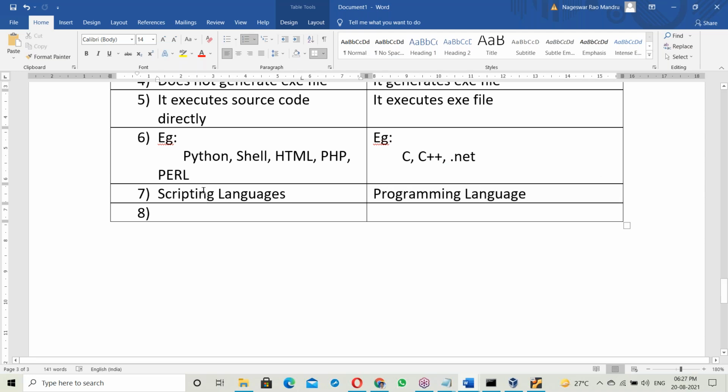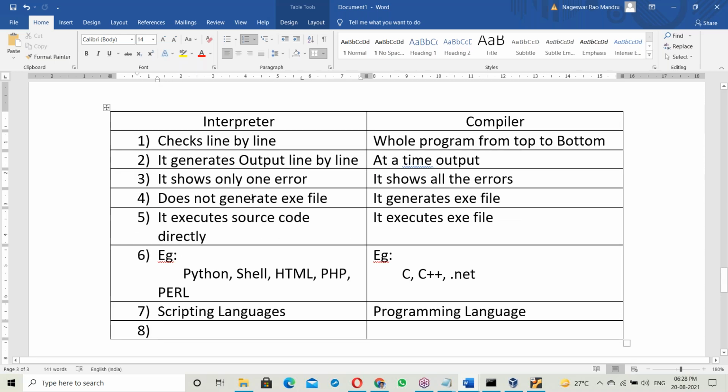But in a scripting language, even after the application is built, you can open and modify it. A script can be modified like English, anytime. But programming cannot be modified once the build is created. So this is the difference between interpreter and compiler.